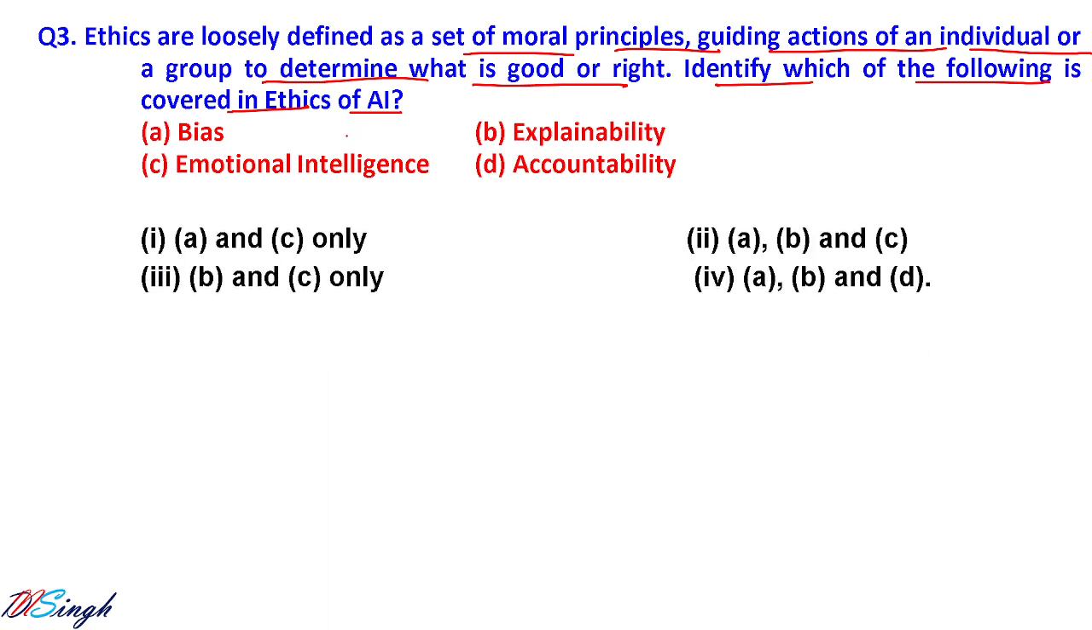So let us see the options. A, B, and D are correct, but emotional intelligence is not covered. There are different types of intelligence like musical intelligence, emotional intelligence, logical or mathematical intelligence, spatial intelligence, kinesthetic intelligence, and linguistic intelligence. These have nothing to do with AI ethics.